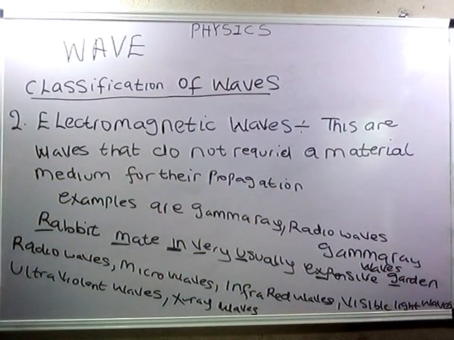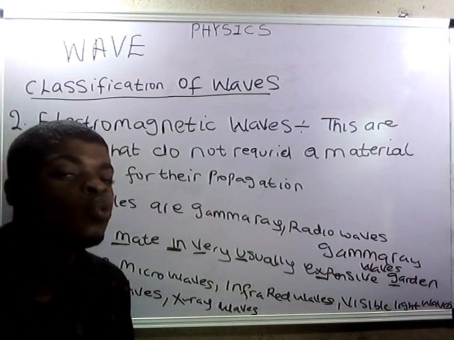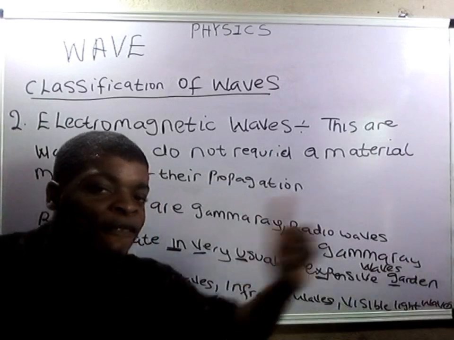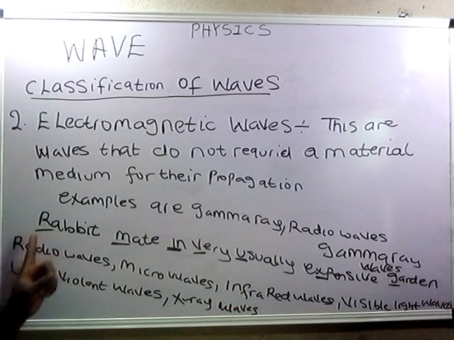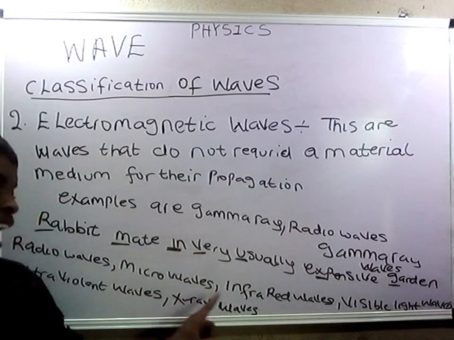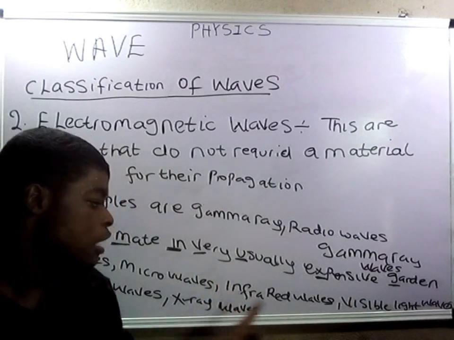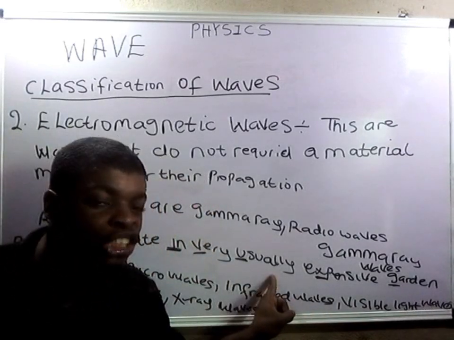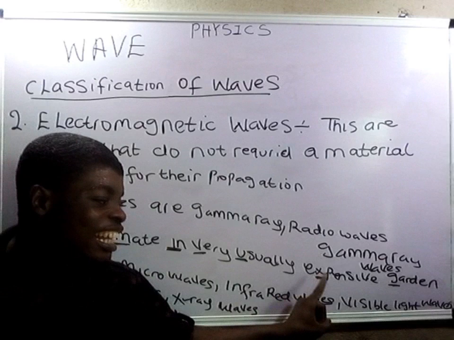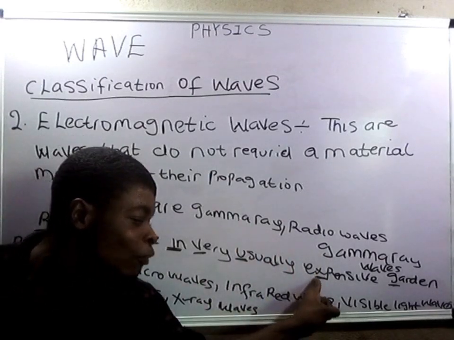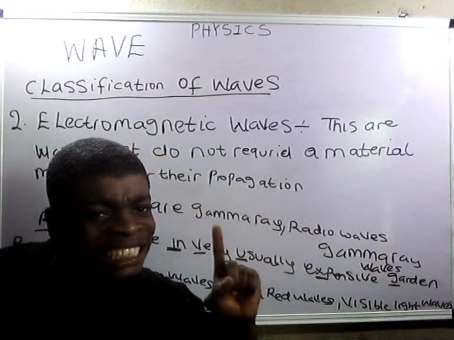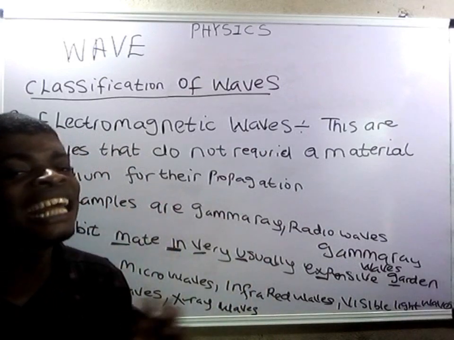This was noted: the acronym to remember all your electromagnetic waves is Rabbit Meat In Very Unusual Expensive Garden. For the first one, take the first letter, R, means radio waves. Second one, M, meat, means microwaves. Third one, I, infrared. V, very, stands for visible light rays. Then Unusual, which is U, stands for ultraviolet rays. E, which you don't take, take the X. I remember, take the X, not the E. X stands for X-rays, while Garden stands for gamma rays. This must be noted, that these are the examples of electromagnetic waves.